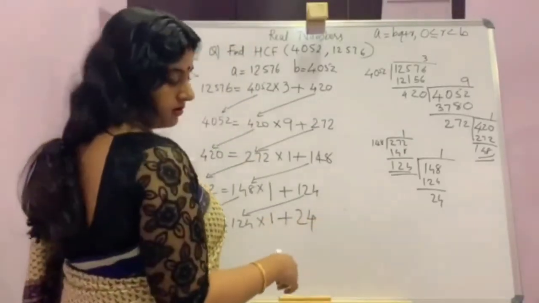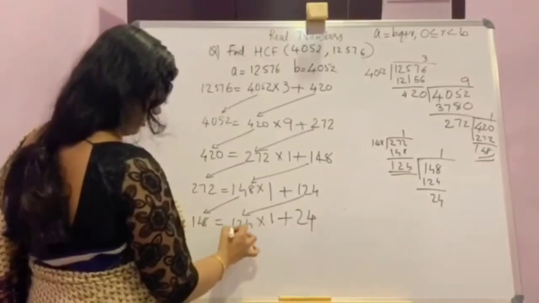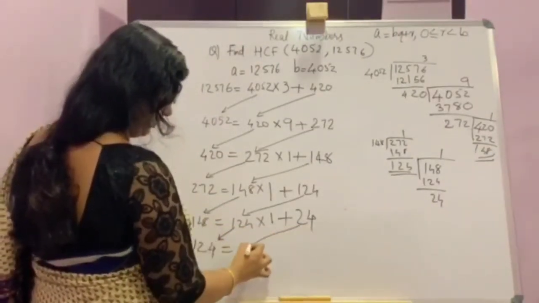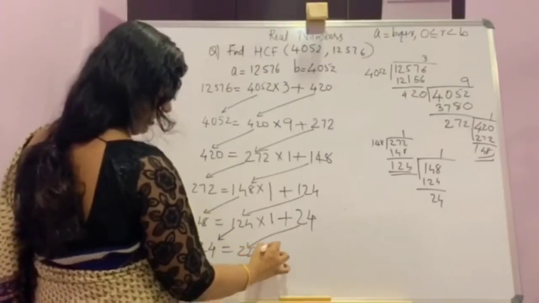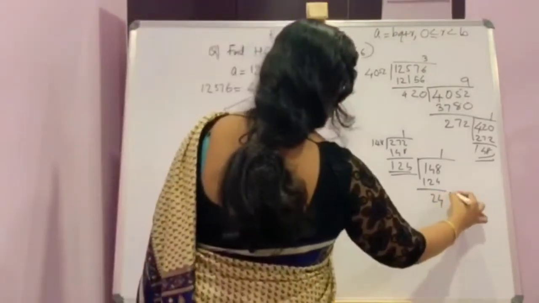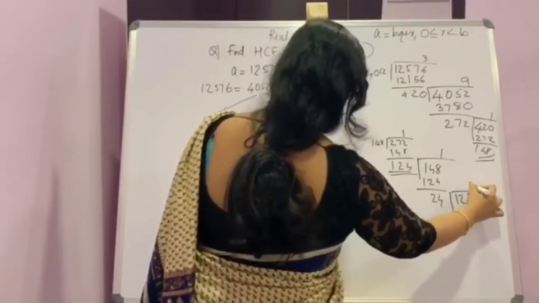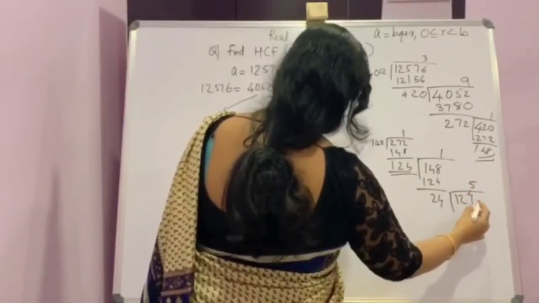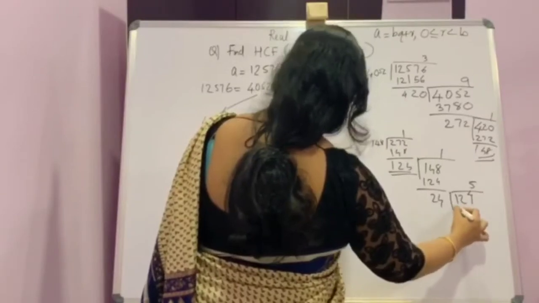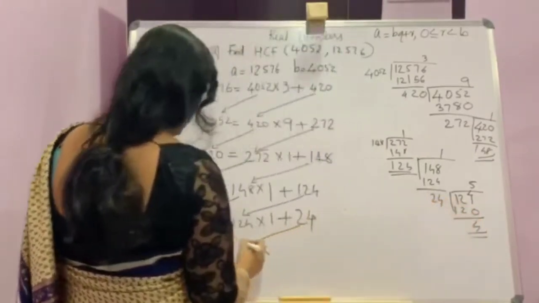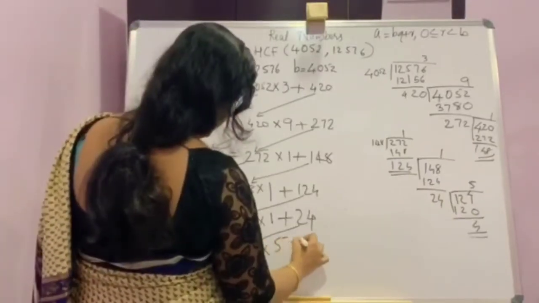Again R is not 0, so continuing. 124 is equal to 24 into 5 plus 4.